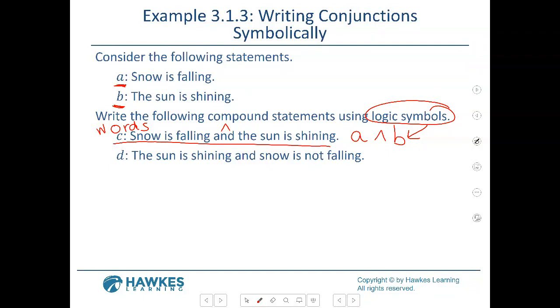So now D, the sun is shining and snow is not falling. So the sun is shining, that's A, right? Oh, no, the sun is shining, that would be B. So you would write B. Is that okay? Because you have to write them in the order that you see them. The sun is shining, that's B. And then it has the word and, so I'm going to write this symbol. Snow is not falling. So this says snow is falling. So how do I write the opposite, that is not falling? Squiggly line A.